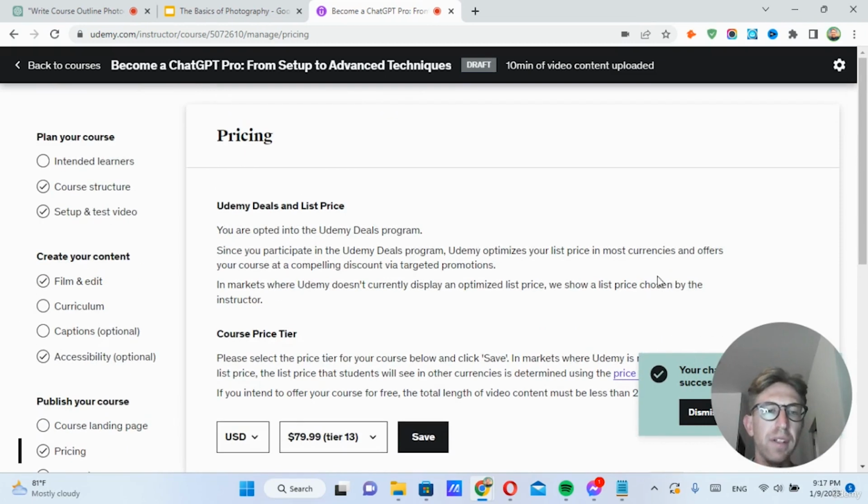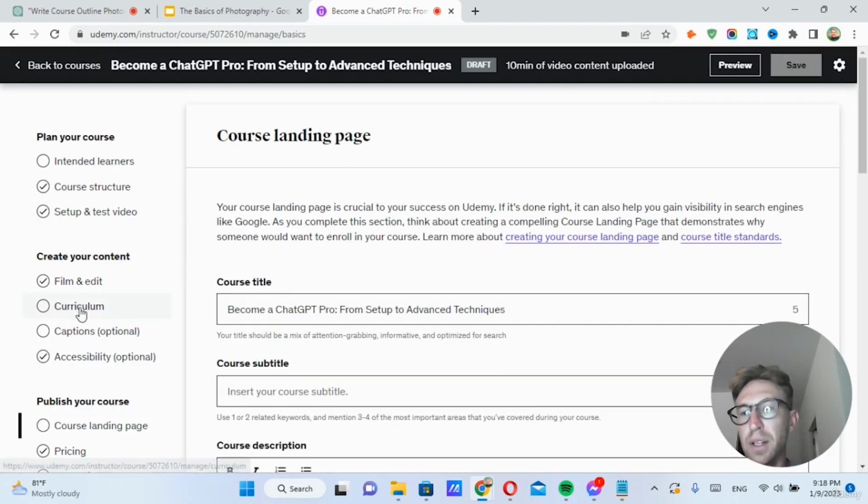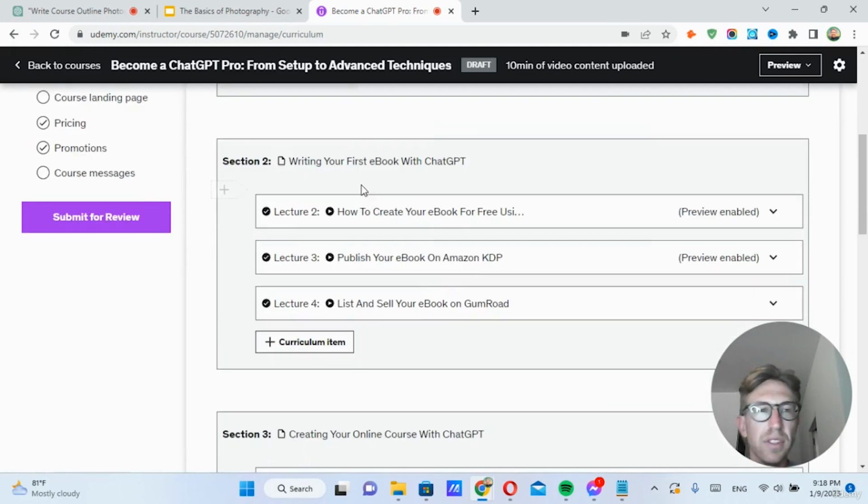And one of the things about Udemy is they will often offer a very large discount on all of the courses, like 70 or 80%, especially when you're first starting out. They want to just help you start getting more students enrolled, so they offer a pretty deep discount. But you can select your price here and then they can do whatever they want. But yeah, that's basically how to start filling out.